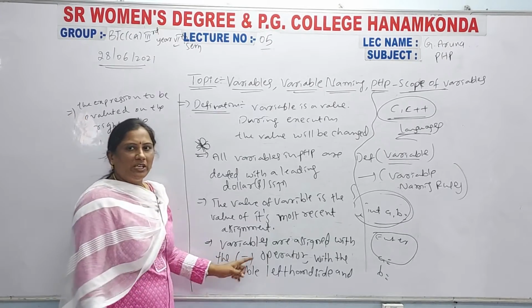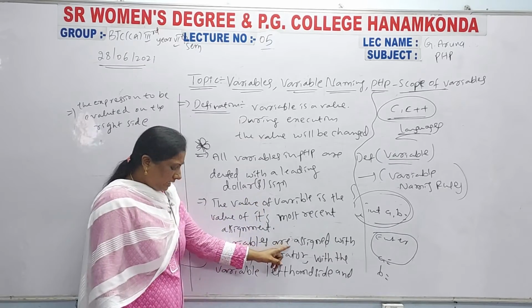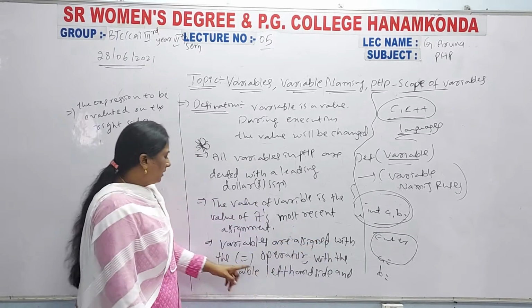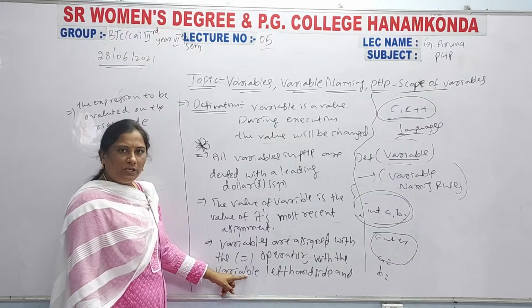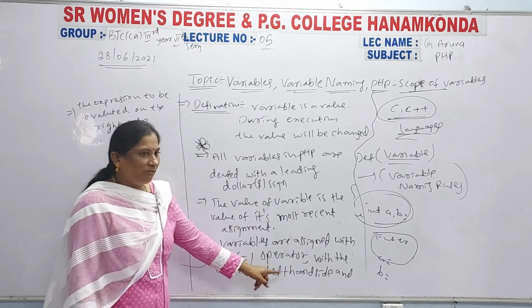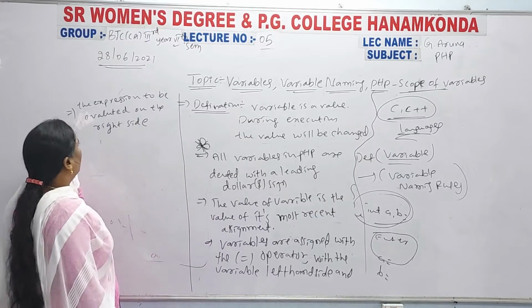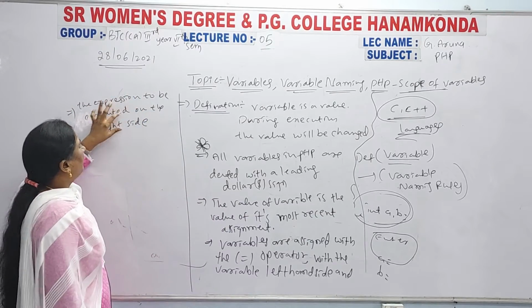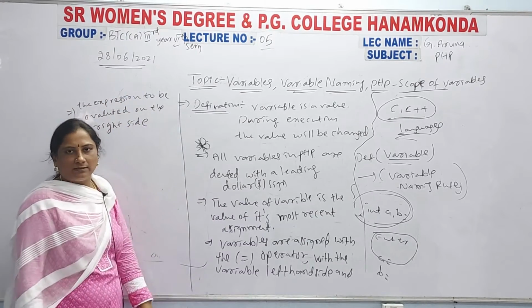So that means whenever you declare variables and assign them with the assignment operator, you take the variable on the left hand side, and the expression to be evaluated on the right hand side.